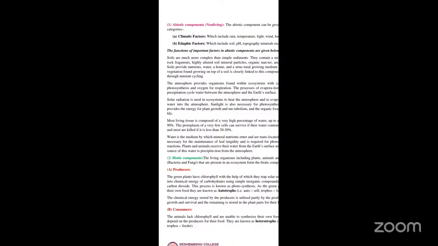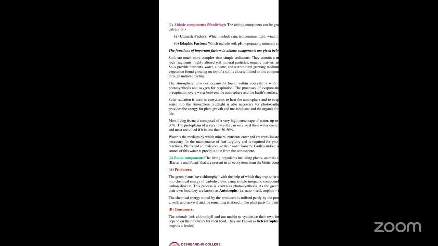Auto means self, and trophos means feeder. So that means they can prepare their own food. Now, the chemical energy stored by these producers is utilized by the producers for their own growth and also for their survival.